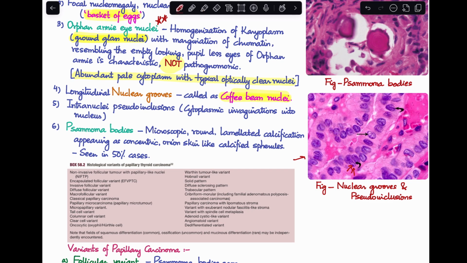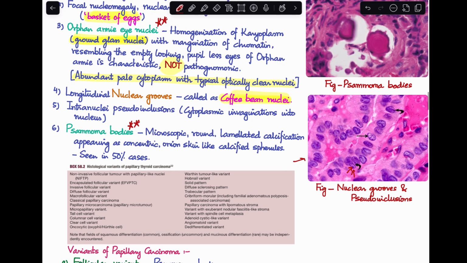Another very important MCQ question and a feature of histology here is the presence of Psammoma bodies. In the first image over here, these are Psammoma bodies. Now, what are Psammoma bodies? These are microscopic round, lamellated calcifications, which appear as concentric onion skin-like calcified spherules.